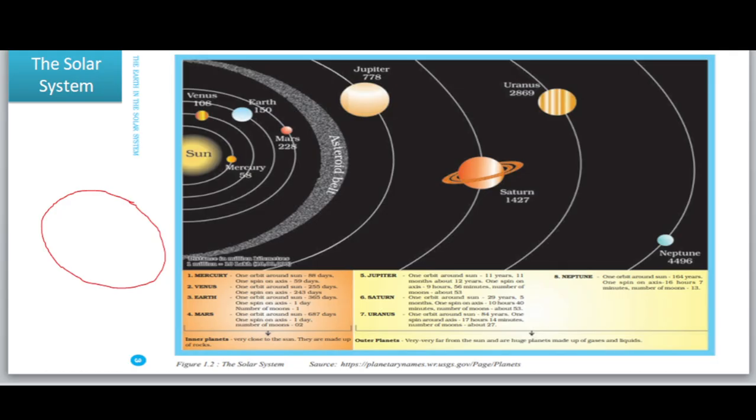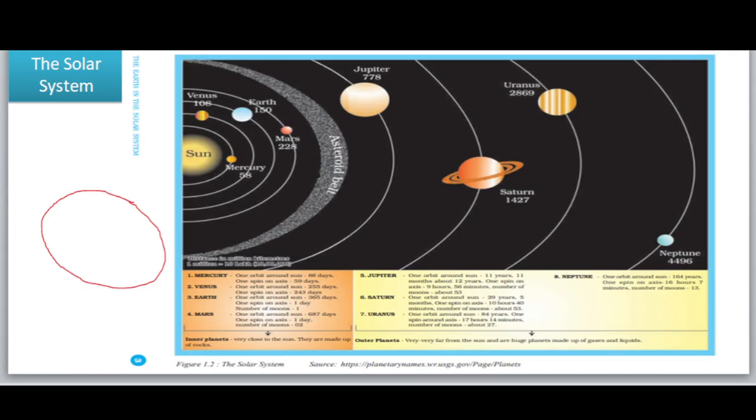And then let's discuss the moon. This is the earth's companion. Our earth has only one satellite, that is the moon. The diameter of the moon is only one-fourth that of the earth. It appears so big because it is very close to us. It is about 385,000 kilometers from us. The light reflected by the moon reaches us in just 1.25 seconds. The moon revolves around the earth in about 27 days and 8 hours.